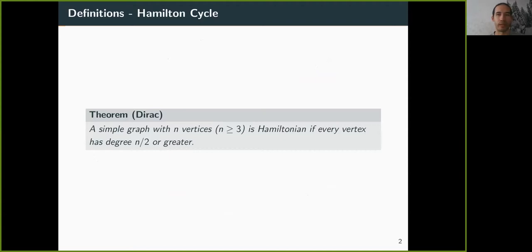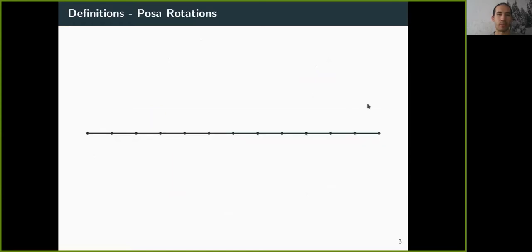One way to prove Dirac's theorem is to use Pósa rotations. And Pósa rotations are a very common tool in this area. Very many proofs rely on the fact that we can rotate a path and then try to extend it to a Hamilton cycle. The way this works is if we have a path of some length, and we would like to extend this path, so we would like to make it longer, but it could be that the endpoint of the path no longer has any free edges to